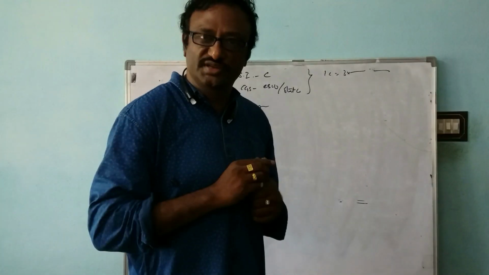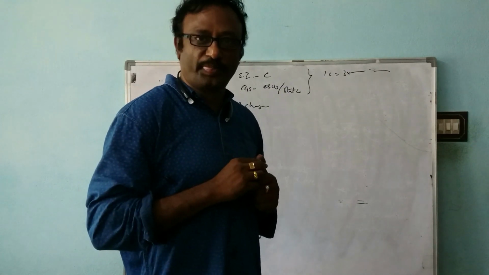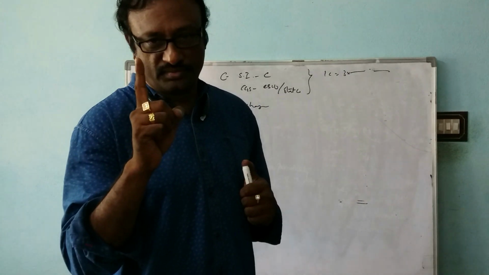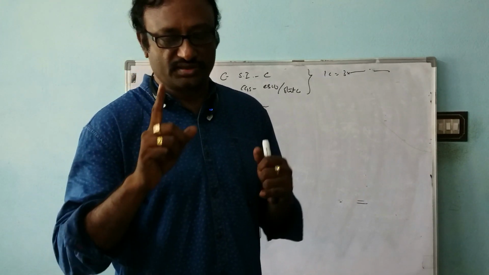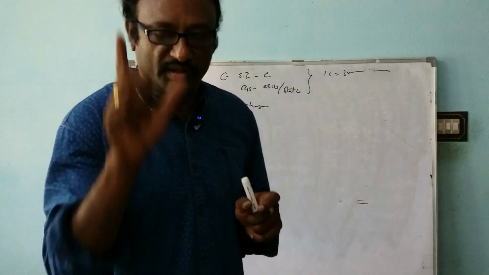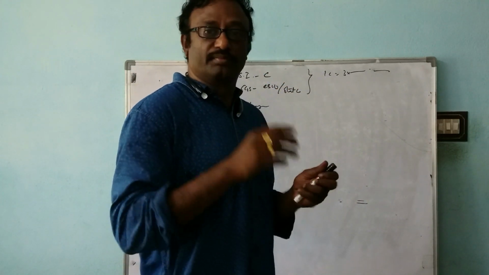Suppose it is CGS unit, what will be its value? This is a competitive exam question. If it is in CGS, the value will be equal to 1. If all the units of the force, the charges and the radius, the separation, are taken in CGS, the K value will be equal to 1. Just remember it.